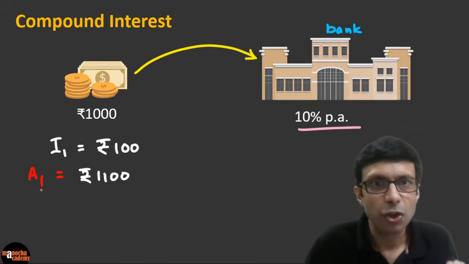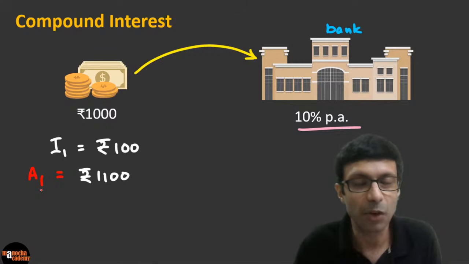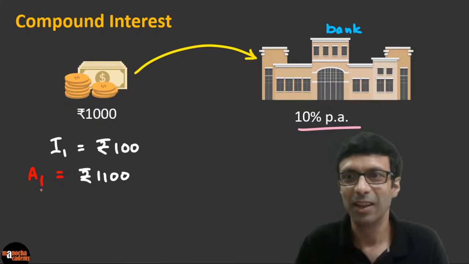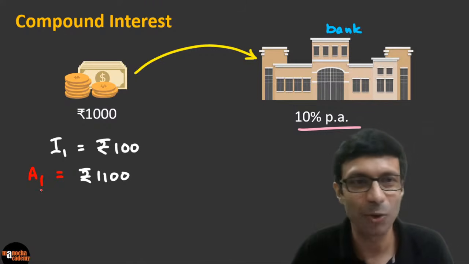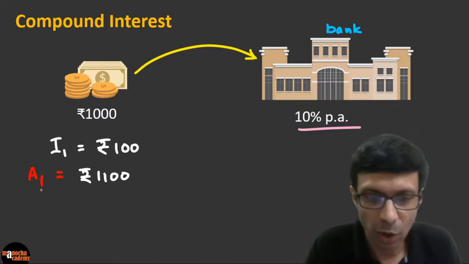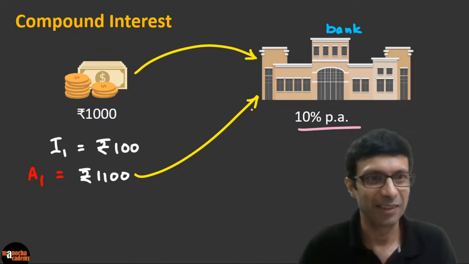Now let's say you take that amount, right? So you have got 100 rupees from the bank after 1 year, and the same day you go and deposit it in the bank. Okay. So guys, let's say once you've got the amount, you go and deposit the same amount into the bank, right? The same day. So now instead of 1,000, you're going to put this 1,100 in the bank.